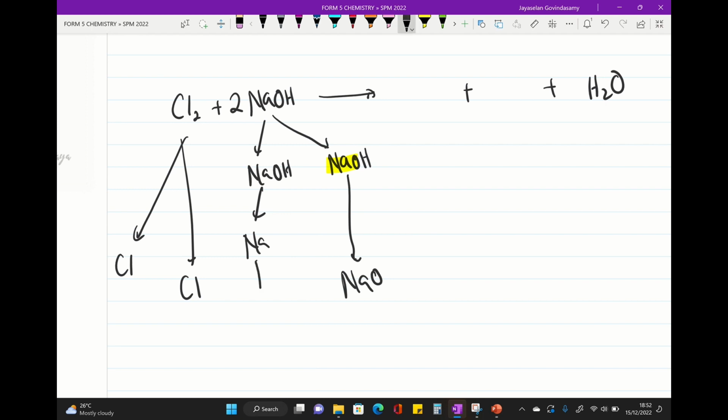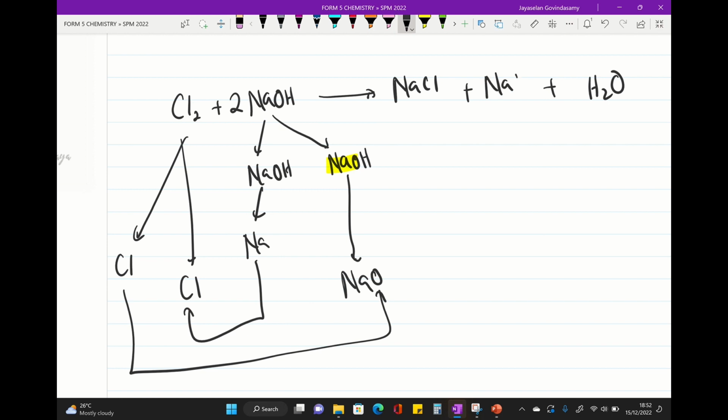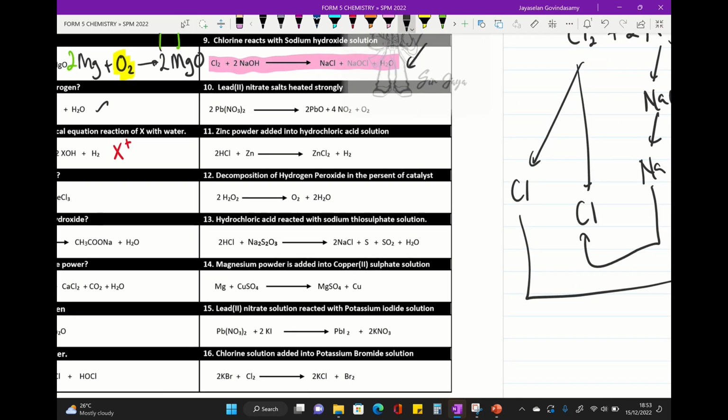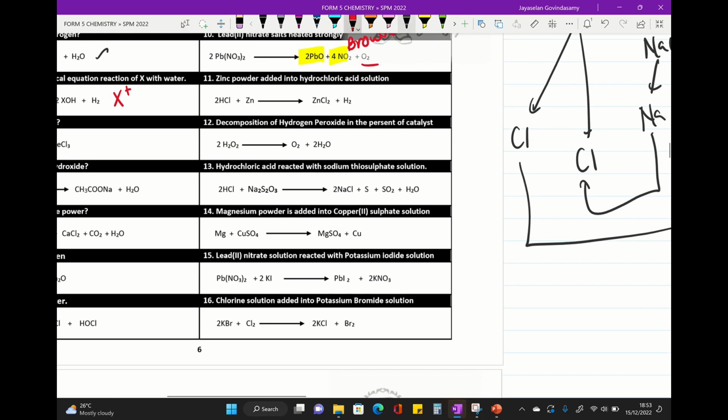All right, next one, we take the Cl, Na join with Cl, so we will get NaCl. We take the Cl, we put here, so it will produce sodium hypochlorite. All right, so these are the product that student must remember, so please practice on this part. All right, so next, when lead 2 nitrate is heated, please remember we will get lead 2 oxide, metal oxide, brown color gas. So please remember this gas is known as a brown color gas, all right, and colorless gas. All right, so try to practice on this reaction.